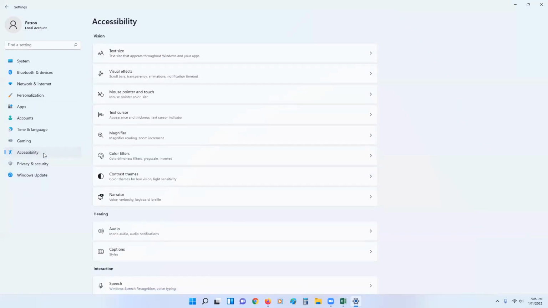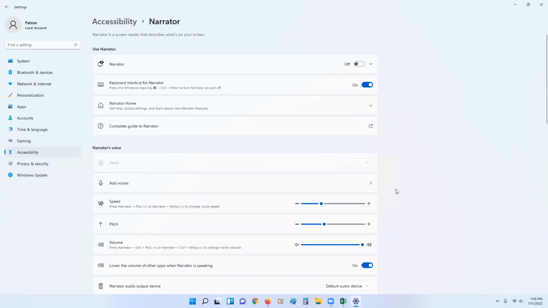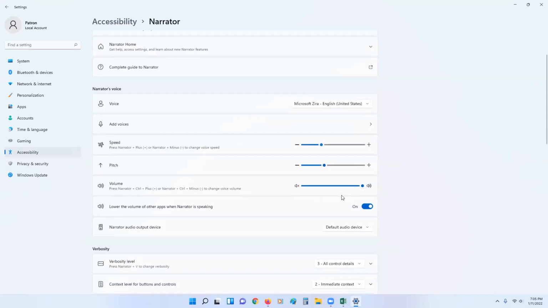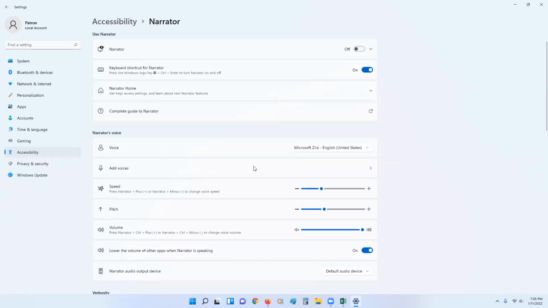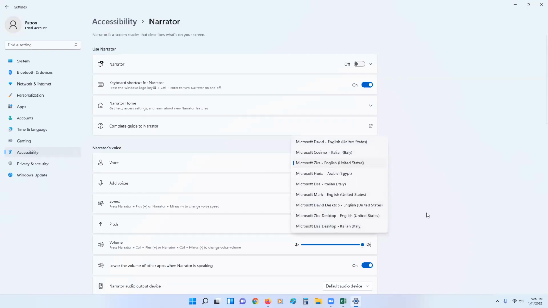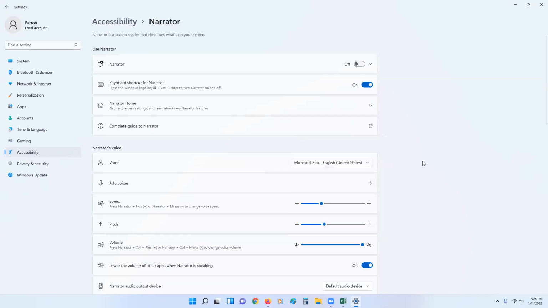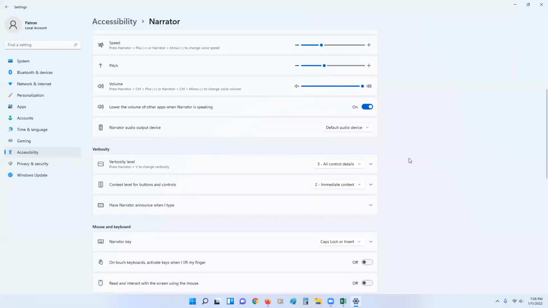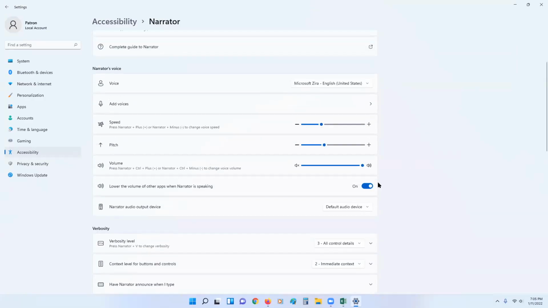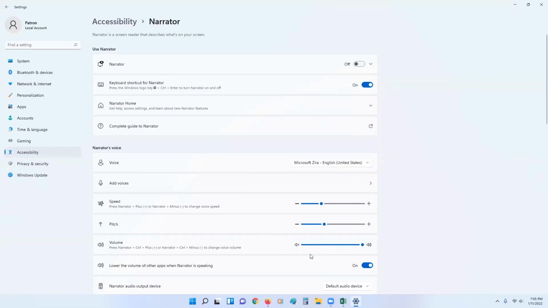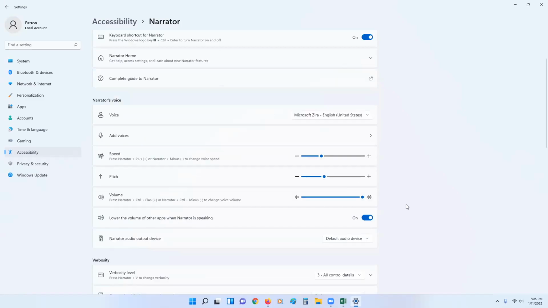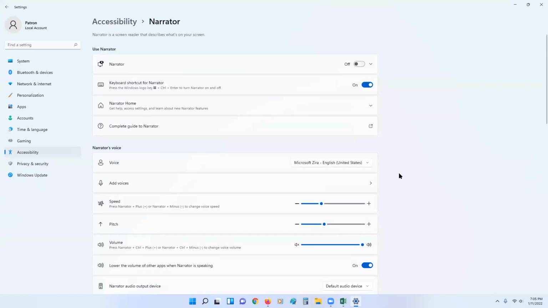And one more thing about accessibility that's new for Windows 11 is the narrator. So there's more narrator options. You can choose speed, pitch, volume. You can choose from many different voices, if you need the text on the screen to be read to you. And this goes a great deal toward looking like other programs that are well used in screen reading functions, which is great. Alrighty.